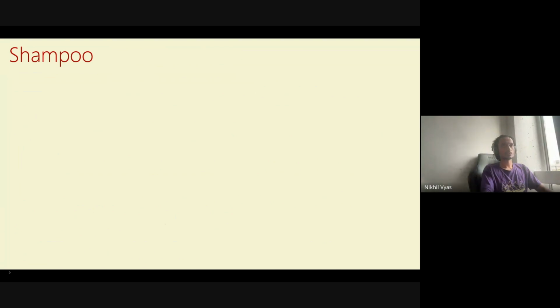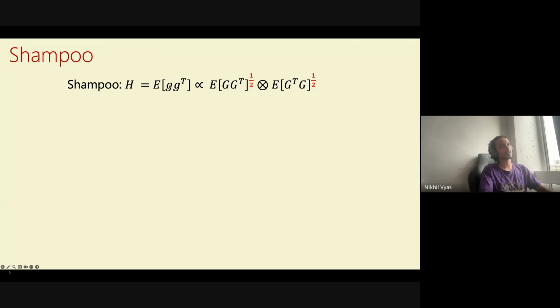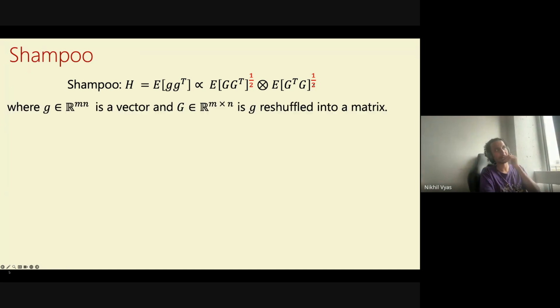What Shampoo uses is specifically that we will approximate this H matrix, which is the expectation of gradient times gradient transpose. So this is like vector gradients again. The L matrix is the expectation of matrix gradient times gradient transpose to the power of half, and R is similarly the expectation of matrix gradient transpose G, again matrix gradient, to the power of half. As a reminder, capital G is just the vector G reshuffled into a matrix.